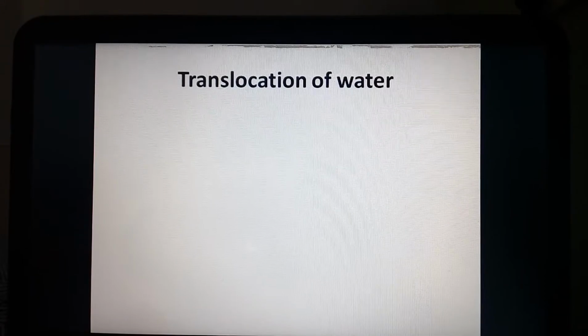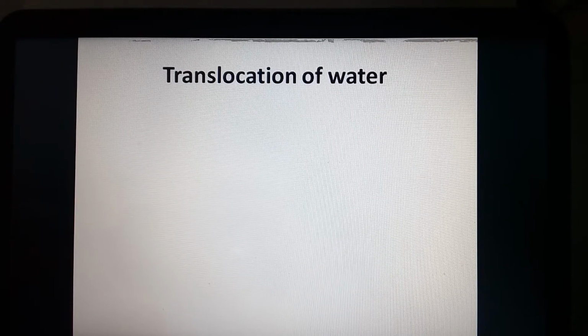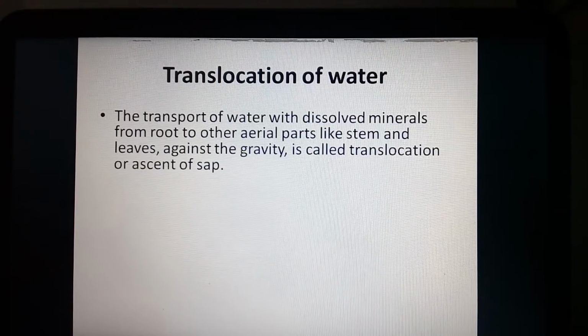Next, translocation of water. The transport of water with dissolved minerals from the root to other aerial parts like the stem and leaves against gravity is called translocation of water or ascent of sap.